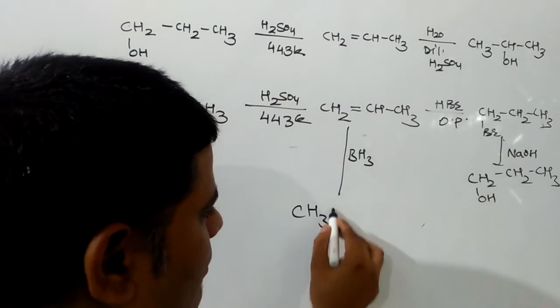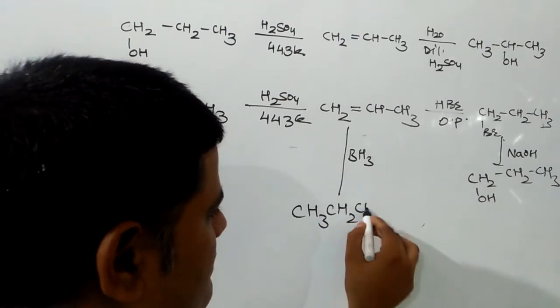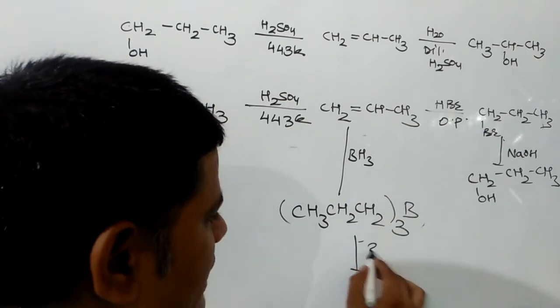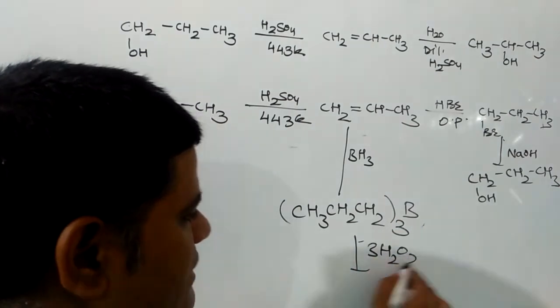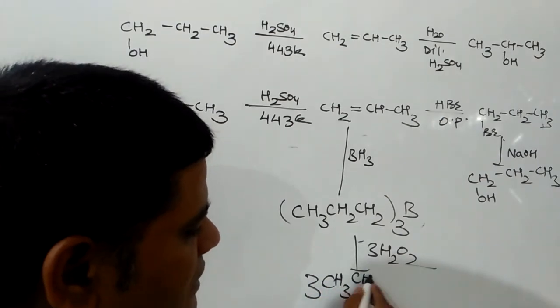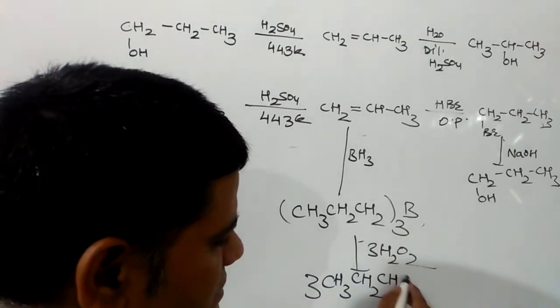The second way is to add BH3 to propene. Then we will get tripropyl borane, and this tripropyl borane reacts with H2O2 to give propan-1-ol. I hope you understand these questions. These are very important for your board exams as well as competitive exams.